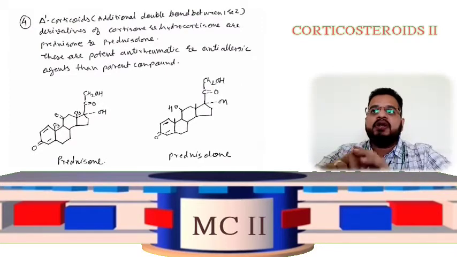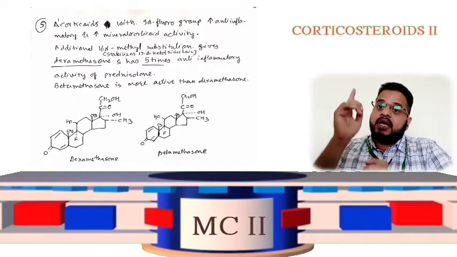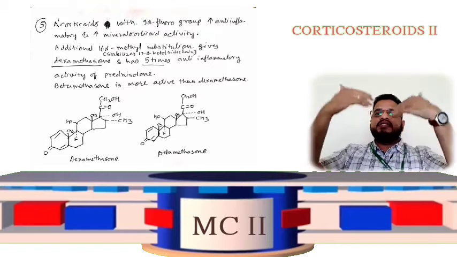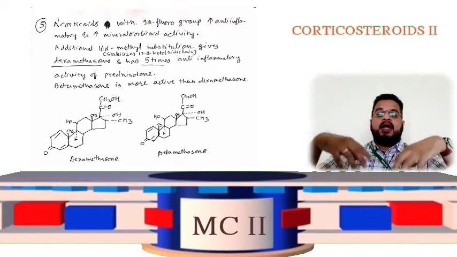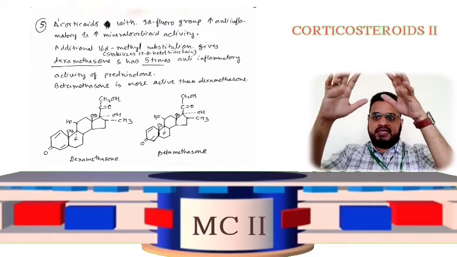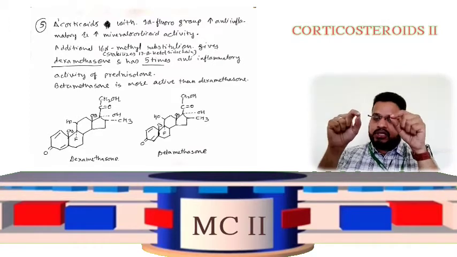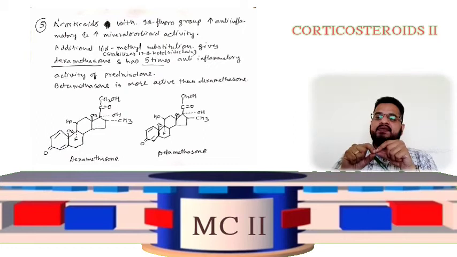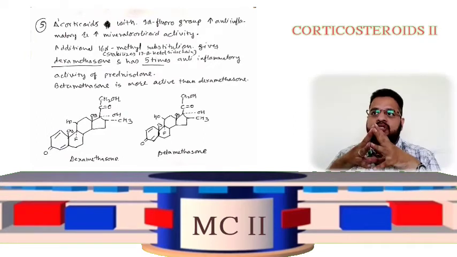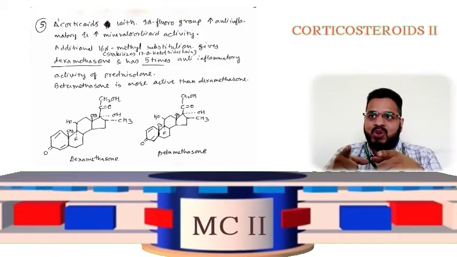Now these delta 1 corticoids with a 9 alpha fluoro group will increase the anti-inflammatory activity and also increase the mineralocorticoid activity. Understand this. Another structural activity point is that additional 16 alpha methyl substitution gives dexamethasone.